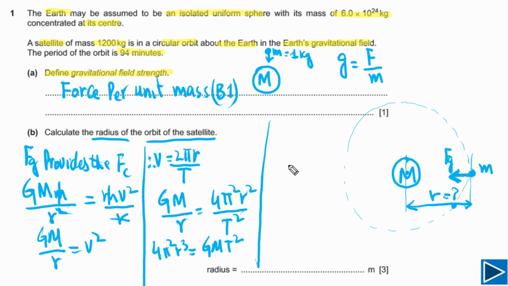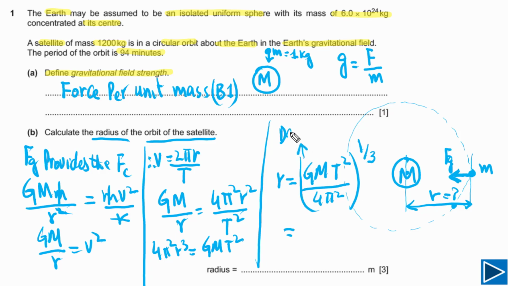We need r, so we can rewrite r is equal to G capital M t squared, where t is the time period, divided by 4 pi squared. We need r, so we need the power of one third on this side. Now simply plug in values and we can find the value of r. G is a constant and its value is given in the data, meaning you can find the value of G in the data. If you just check the first page, you can find the value given.